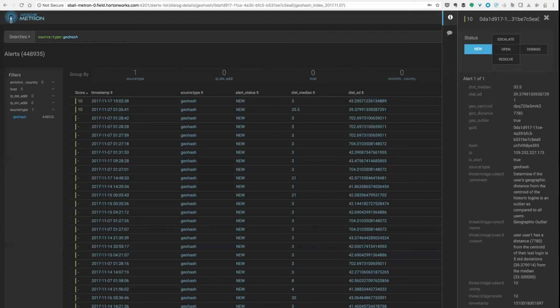But again, that would have found very, very nearby distances. If you look at the explanation of the rule that we've got here, it's 5 standard deviations, about 40. So we would have found anyone who was more than about a kilometer or so away from where they normally would be, from their normal home locations. So we can be very, very fine-grained in that detection and find some of the threats which other systems like this might ignore.